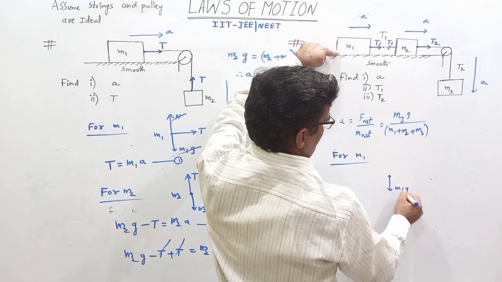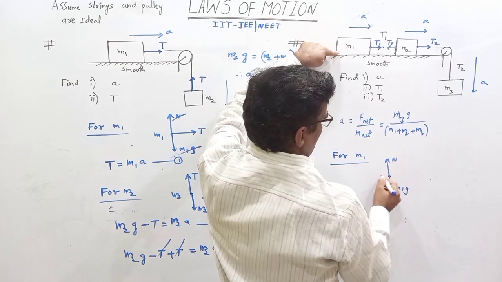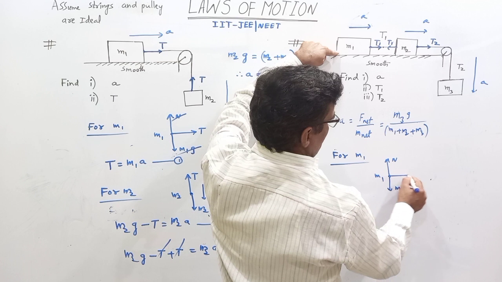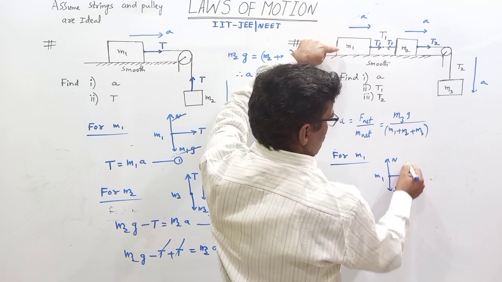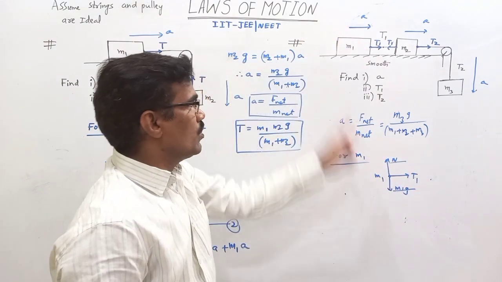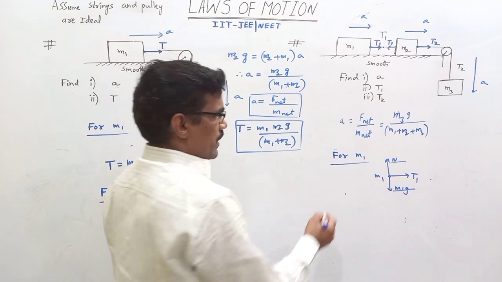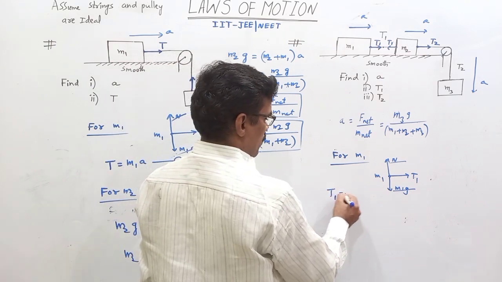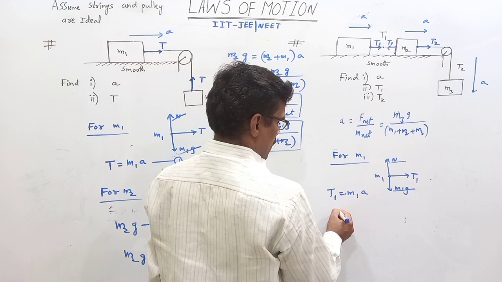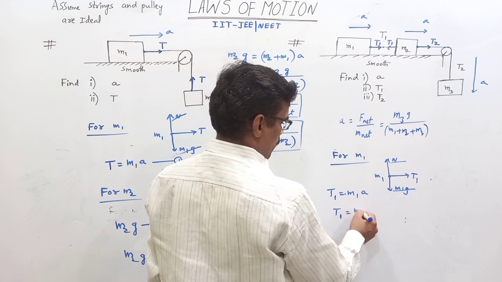M1g is down, normal reaction is up. On M1, the right side has T1. These two cancel with each other, so there is no motion along this side. That's why the tension in the string T1 equals M1 times a. Right? T1 equals M1a.